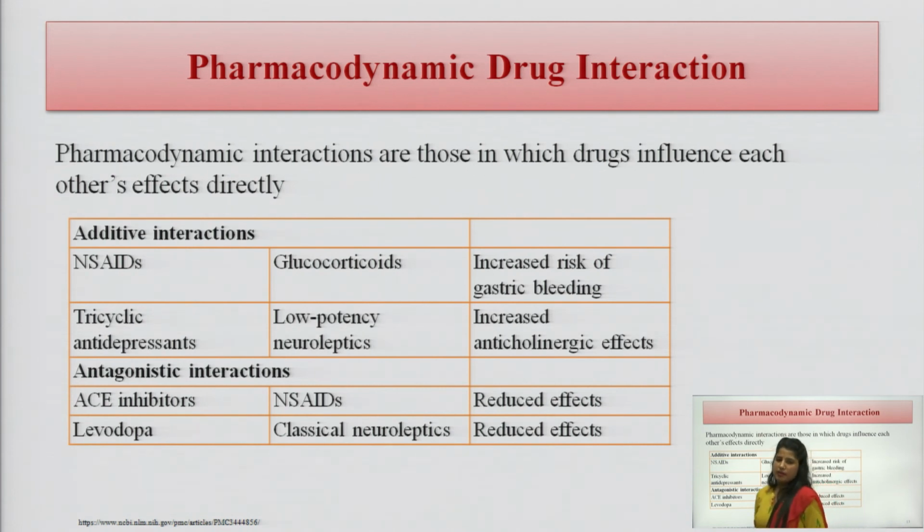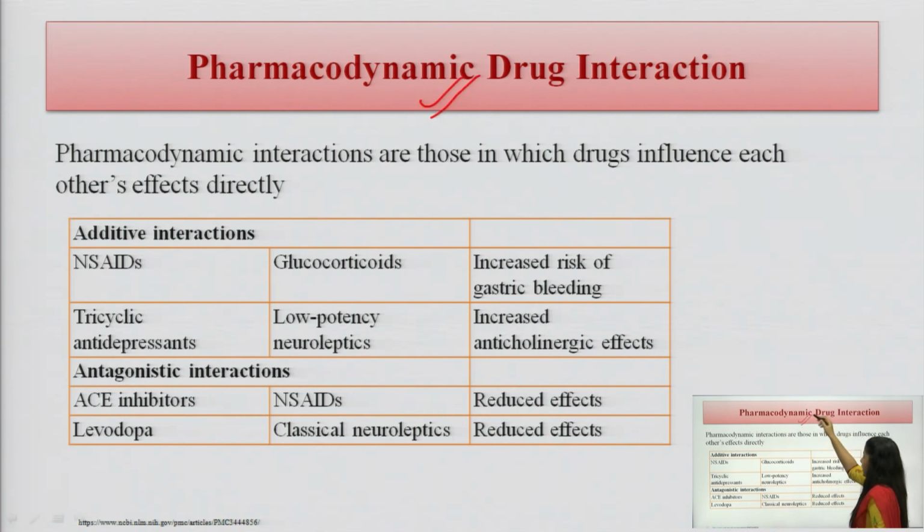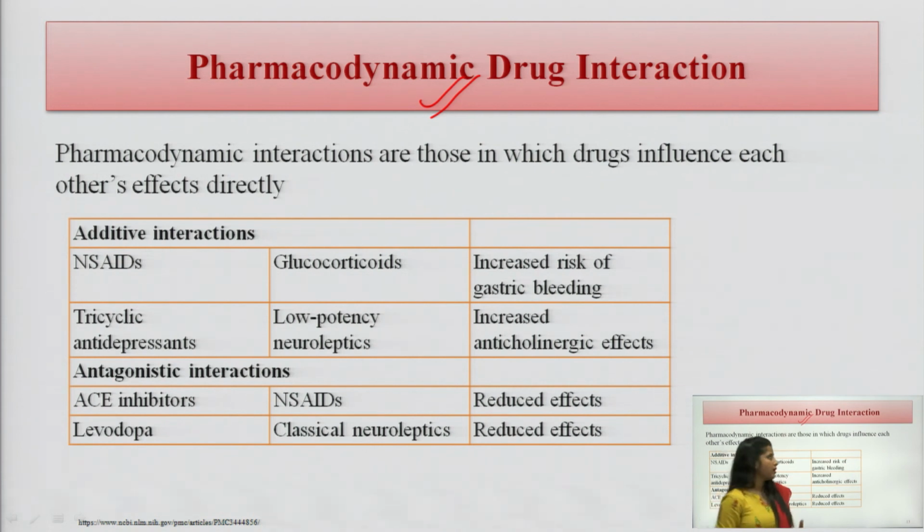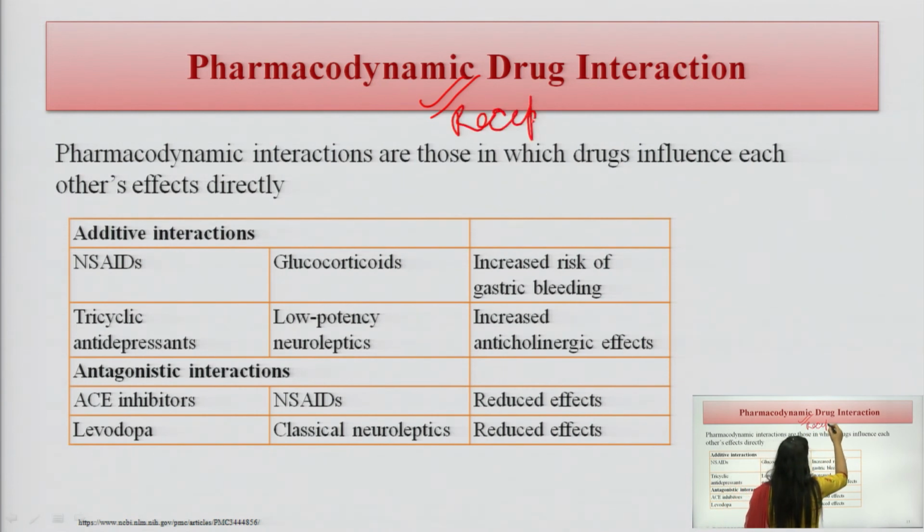As I have discussed the first mechanism, pharmacokinetic interaction, in that, absorption, distribution, metabolism or excretion can be affected. The second mechanism is pharmacodynamic drug interaction, where the receptor activity is altered.